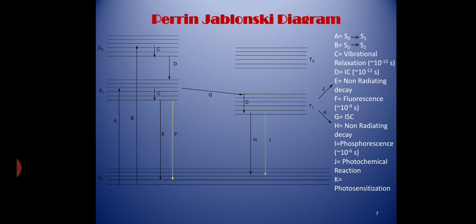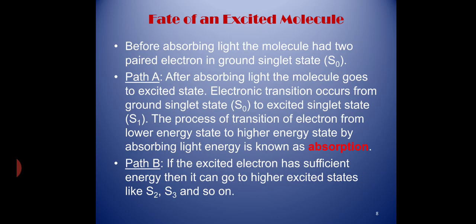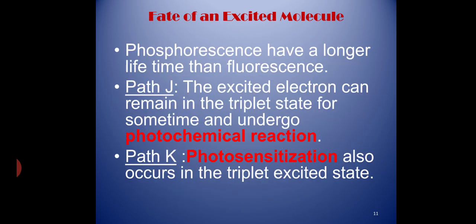Another two possibilities for an excited triplet electron are pathways J and K. All photochemical reactions take place in triplet state, which is represented by pathway J, and K represents photosensitized reaction. All concepts that we have discussed in slide number 6 and 7 are jotted down point-wise in slides number 8, 9, 10, 11 for your better understanding.